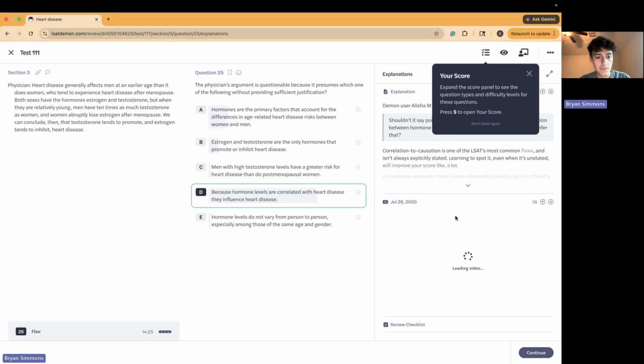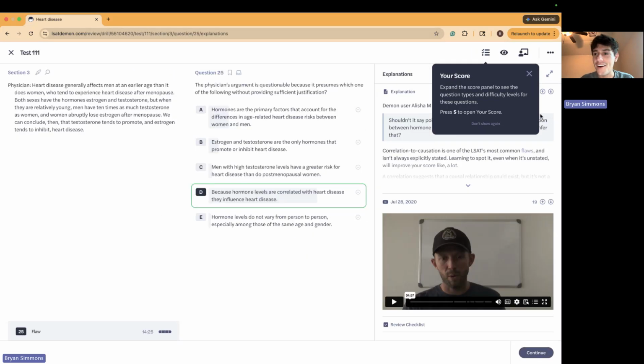Let's see. Very nice. All right. And then I think this follows the demon approach because I predicted the answer choice. I took my time reading the stimulus, identified the conclusion, and then identified the premises. I separated them out without diagramming.